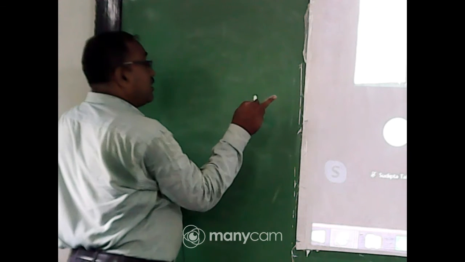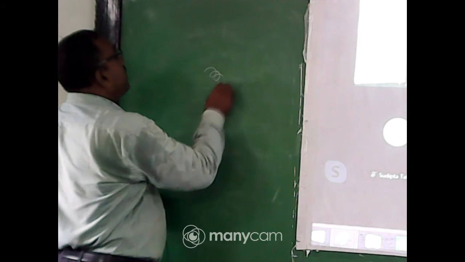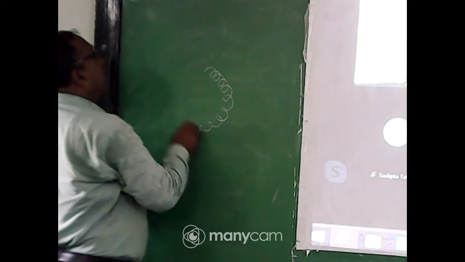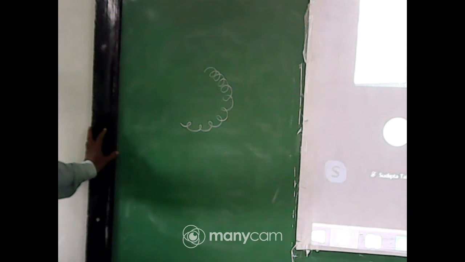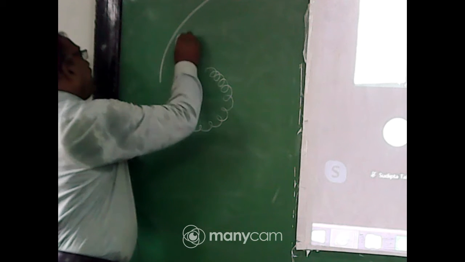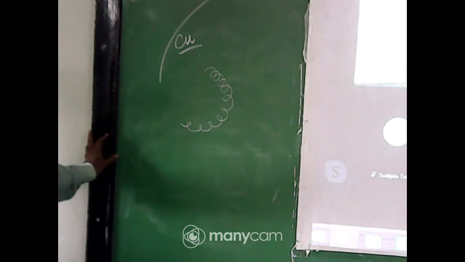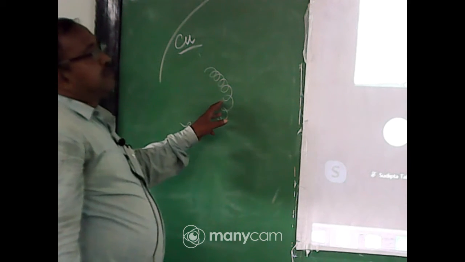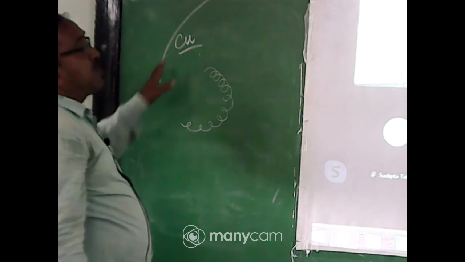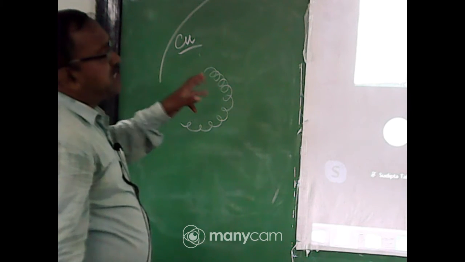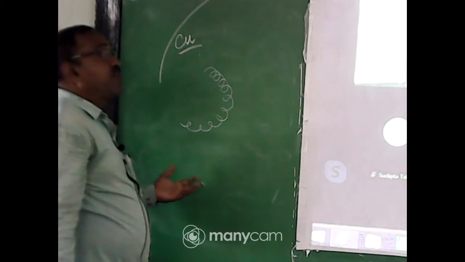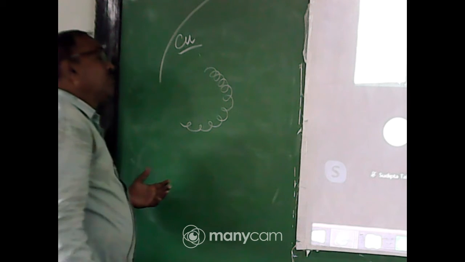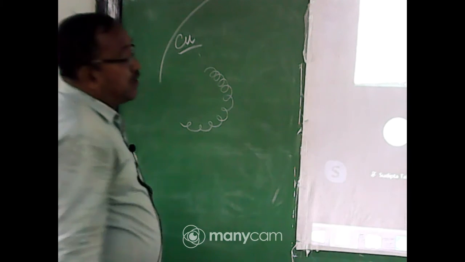The coil of the iron or the heater will be made of alloy, and the shape will be this type. Okay, and the cord will be made of copper. So the resistance is very low compared to that. So when current passes through the conductor, it will produce less heat. So you cannot feel the heat when current passes through the cord.